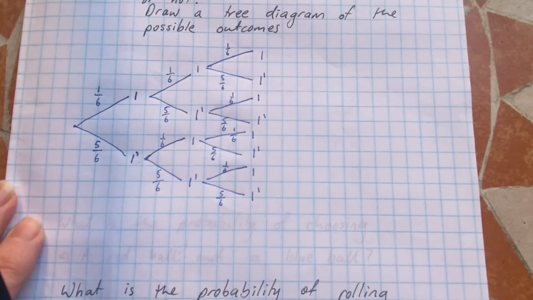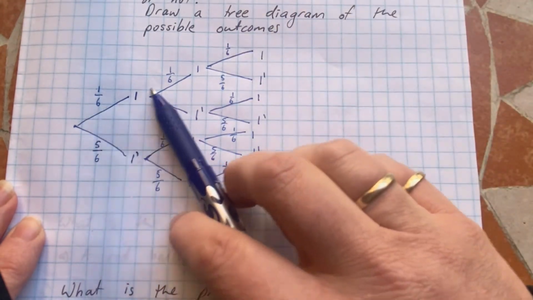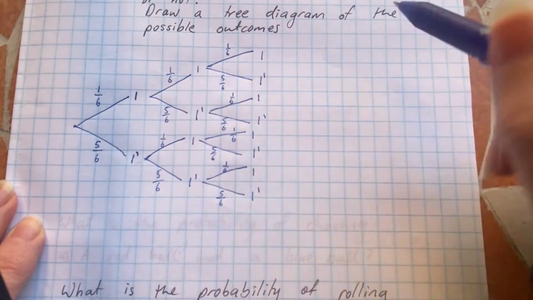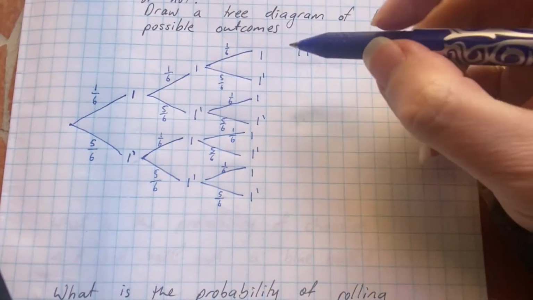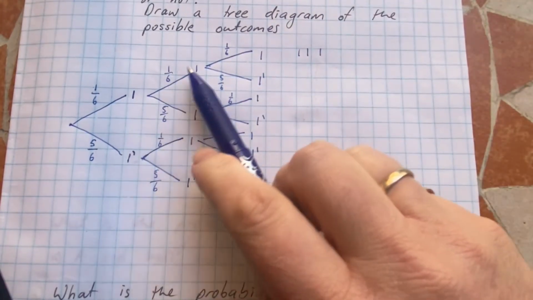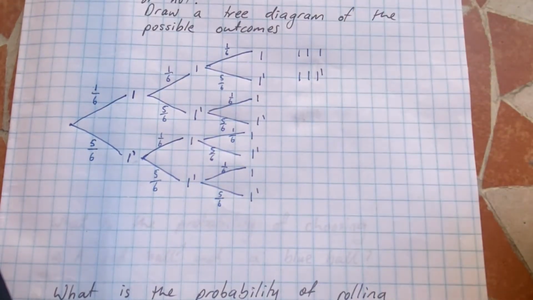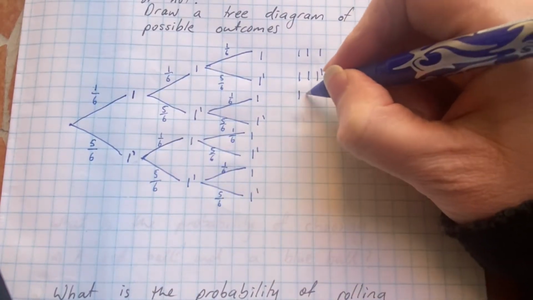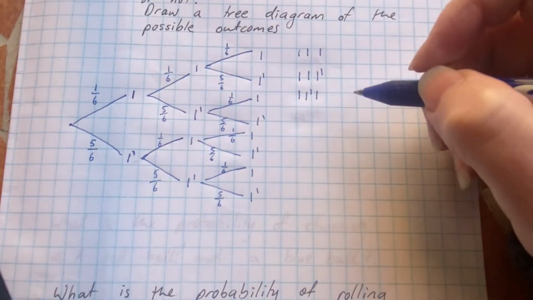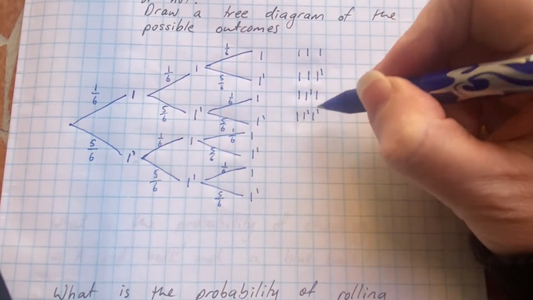Now, what we should do is write our sample space down in this column. So if you follow that top branch, it goes 1, 1, 1. If we follow the second branch here, it's 1, 1, not 1. This branch is 1, not 1, 1. This one goes 1, not 1, not 1.